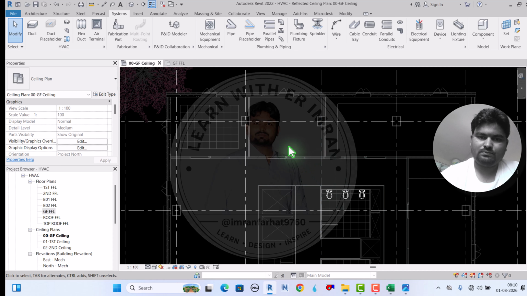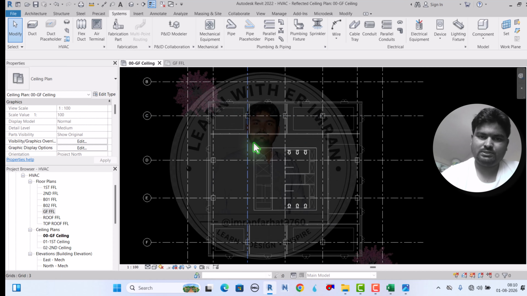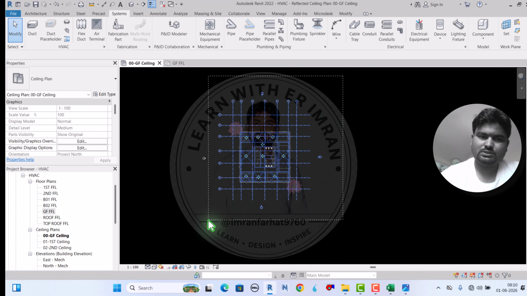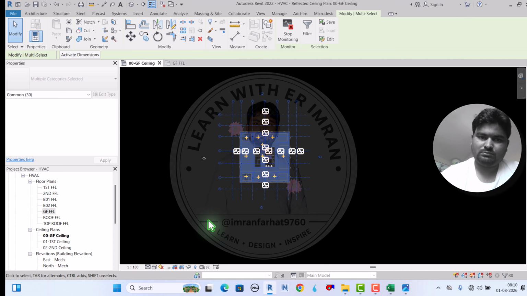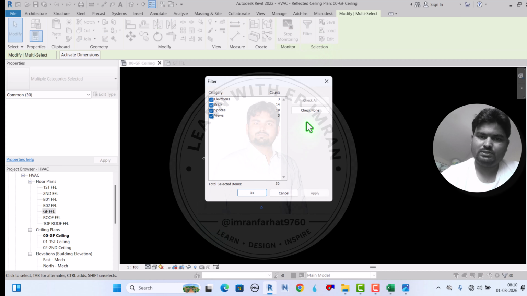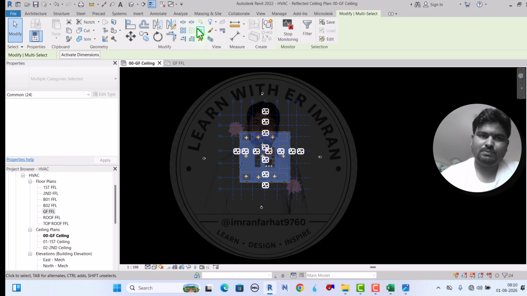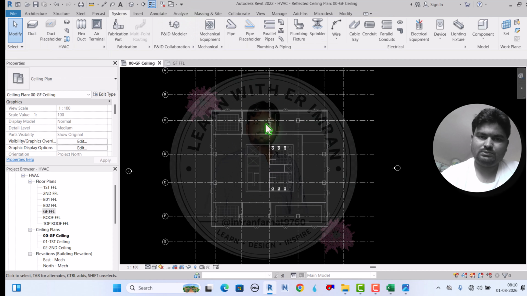See, when I move the cursor, this blue space is highlighting. Also the grids, that is quite annoying. So for this, just select all, filter, check none, space, also include grid, no issue, and pin it. Now see, it's not highlighting, so it will be good.